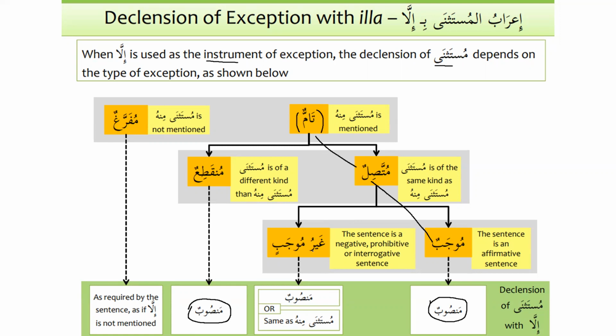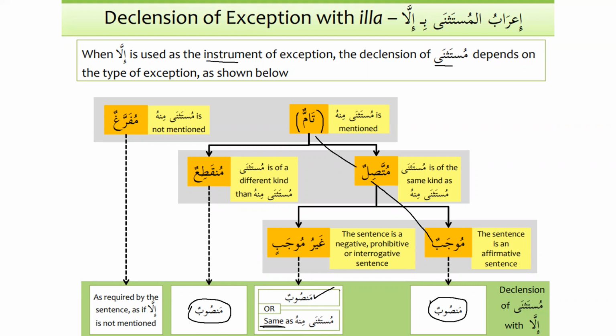However, if the kalam is ghayru mujab, then there are two possibilities. Number one, the noun that comes after, the mustathna, can be mansub, or it can be the same as mustathna minhu. So we don't need to bother about this as of now.